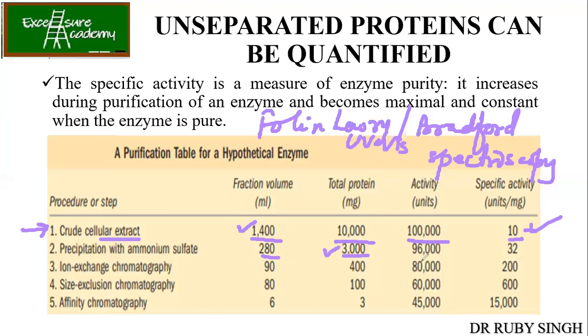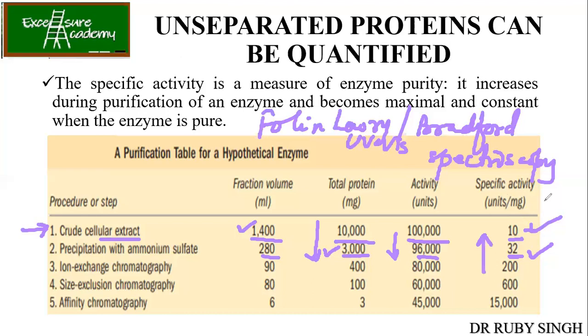Now what is the activity you are getting? Around 96. But what is the specific activity? 32. So 32, it means what? It is increasing. Even though total protein decreases as the purification steps increase, what is happening? Your protein of interest is getting pure and increasing in concentration, whereas the rest of the proteins are decreasing, right? That's why the total protein seems to be decreasing, because the uninterested protein is getting reduced. So the total activity also seems to be reducing. But when you talk about the specific activity, it seems to be increasing.